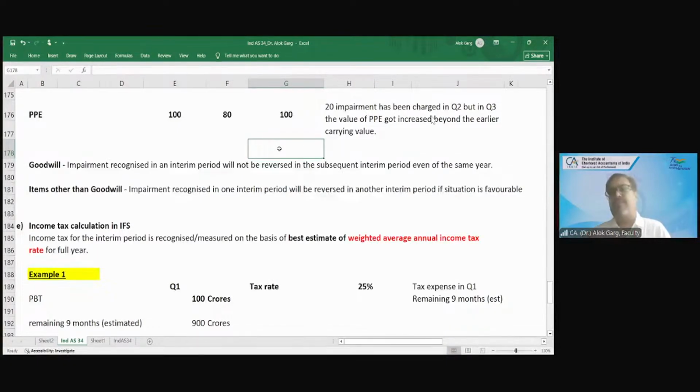We have also covered 4 or 5 questions from the ICAI study material. This is a small standard, and do you know the coincidence between your ICAI study material and this Ind AS 34?